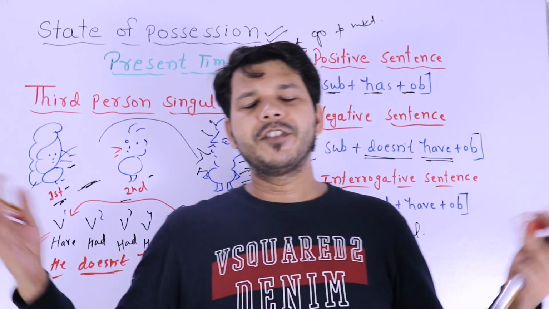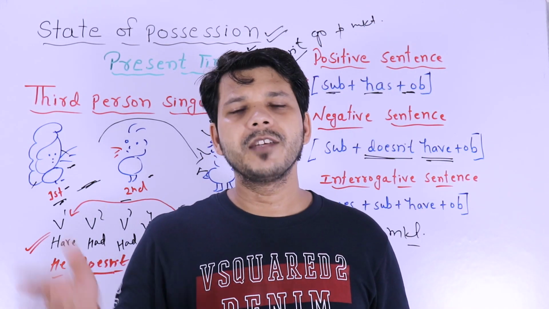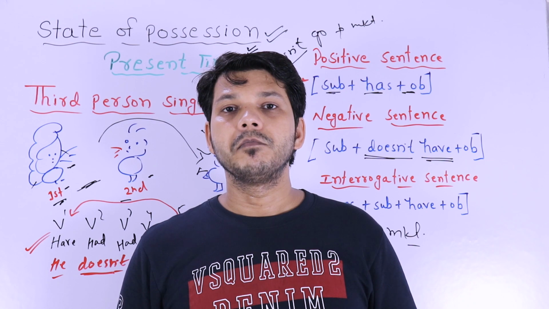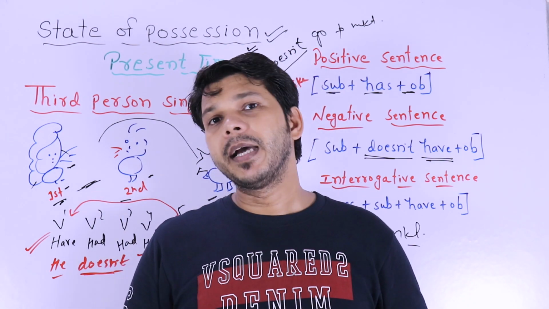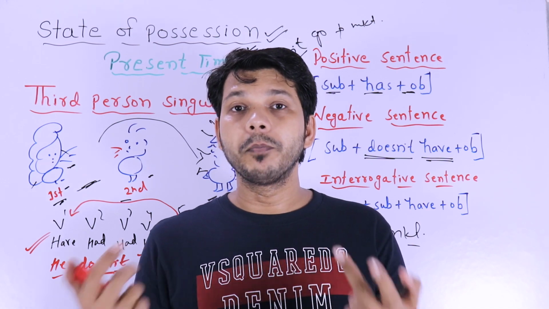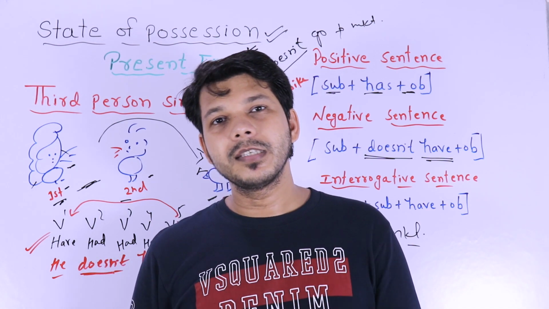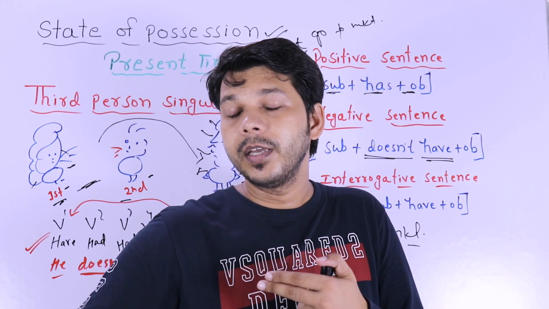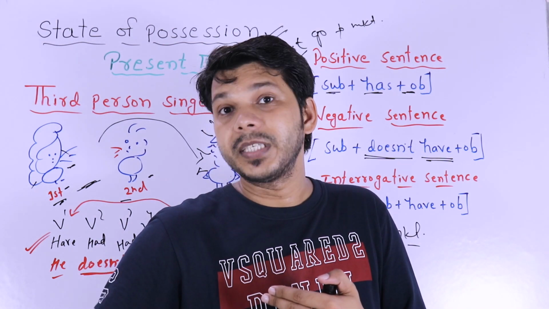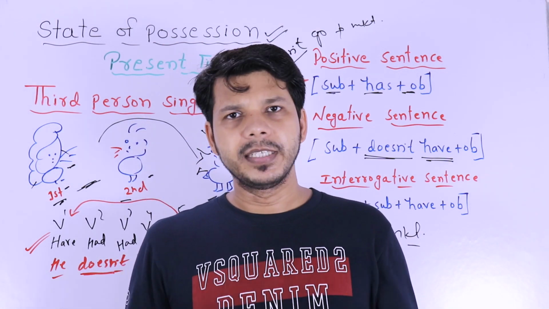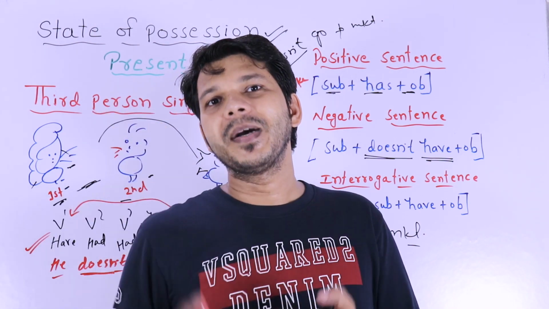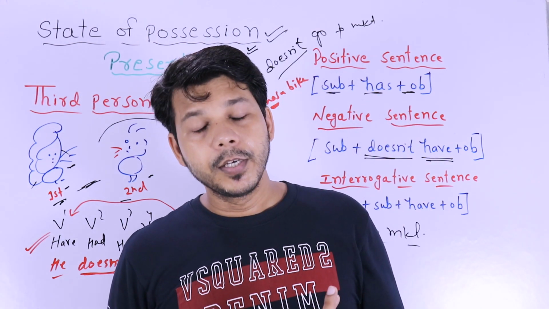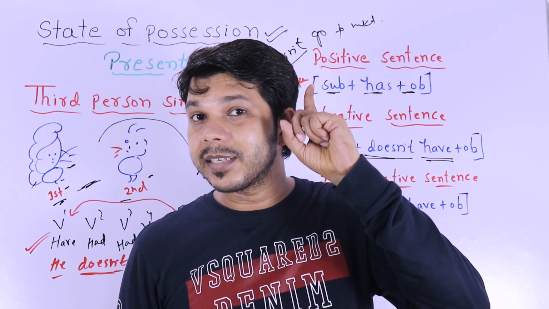So now speak 5-10 sentences about any third person, that whatever he or she doesn't possess, you can say that, okay, my mother doesn't have driving skills, my father doesn't have a good bike, okay, my son doesn't have a good toy. So my son doesn't have, I can't say doesn't has. Got it? But if I have to speak about positive sentence, I will definitely say my son has a bike, my son has a car, my brother has a lot of money. So did you understand? Has and doesn't have.